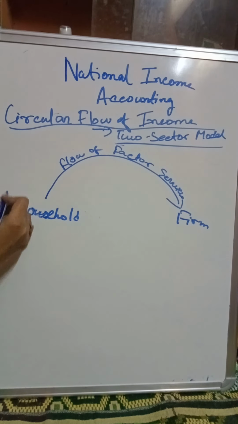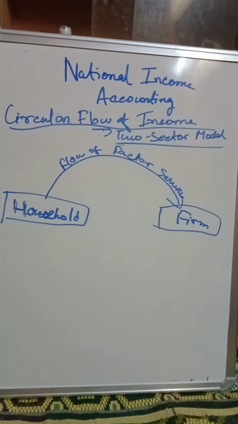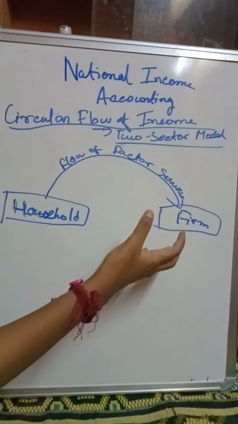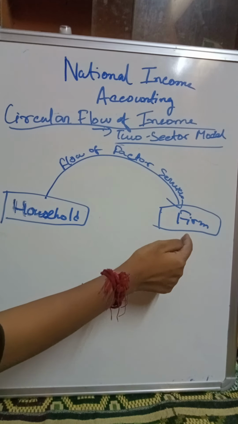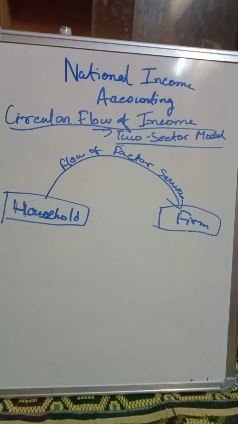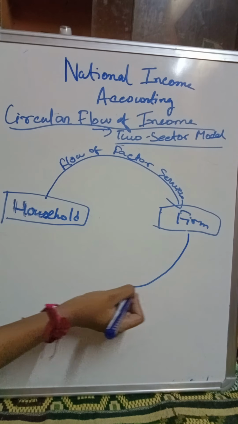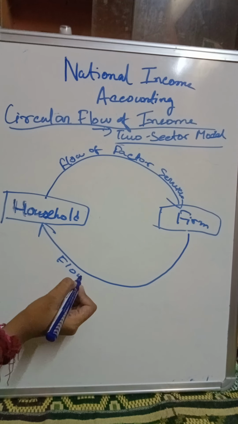Now what does the firm do with these services? They produce different goods and services. Out of the services provided by the household, they make different goods and services, and those goods and services are purchased by the household only, because the firms are producing goods and services for whom? For the household only. So after producing the goods and services, they are purchased by the household. So the flow of goods and services takes place from the firm to the household. So it will be the flow of goods and services.